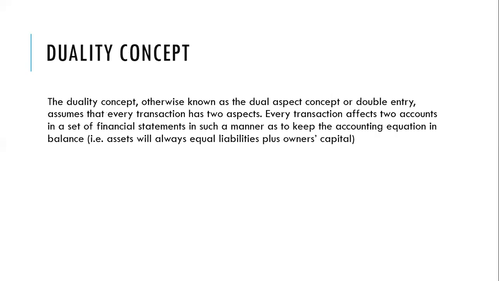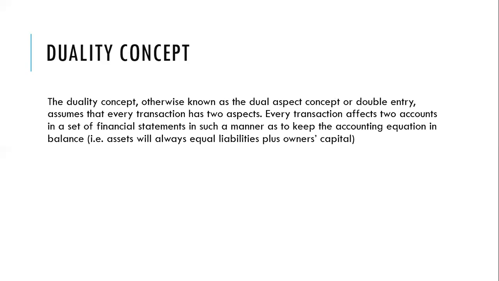Then you have the duality concept. It's also called double entry. What that means is that for every transaction, there are two legs, like we say in accounting. You have a debit entry, and you have another leg, a credit entry. We'll talk more about that when we look at the accounting equation. So every transaction must have two entries.